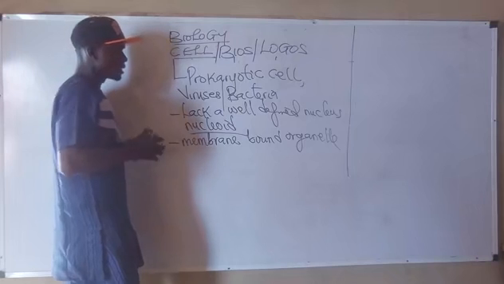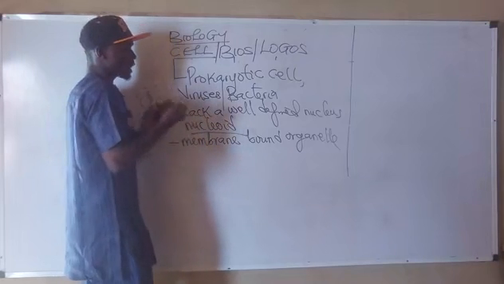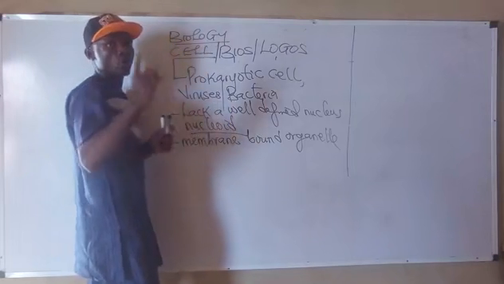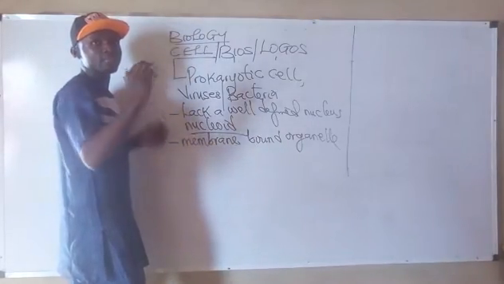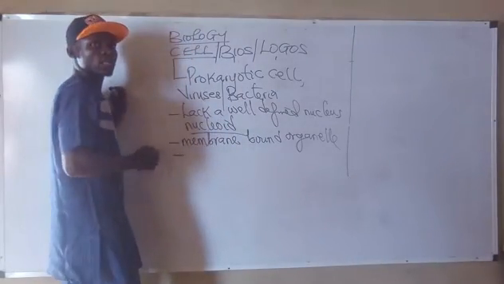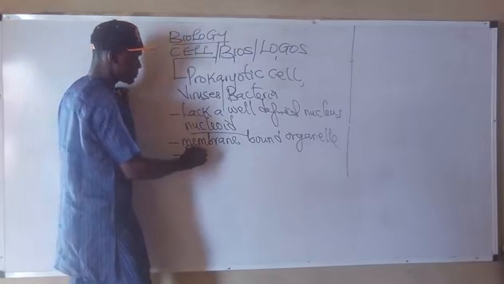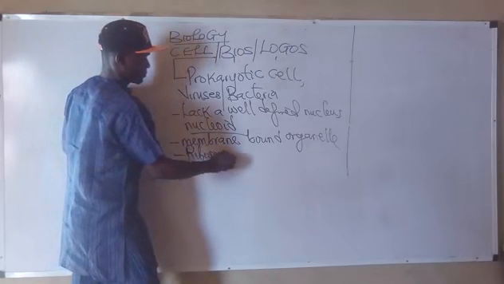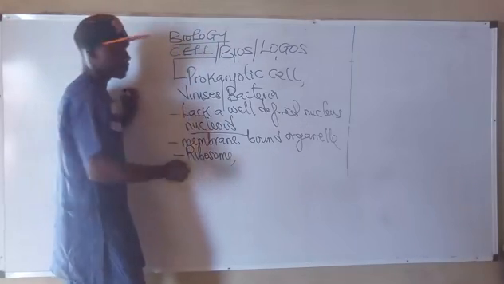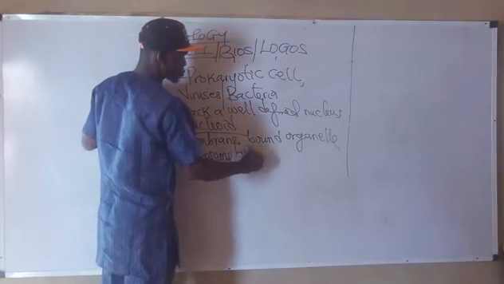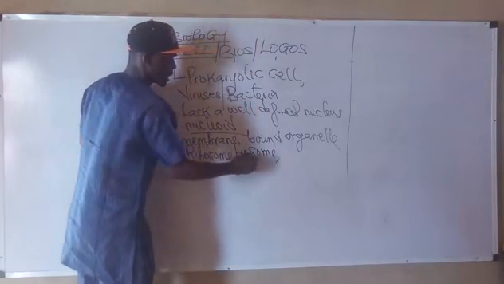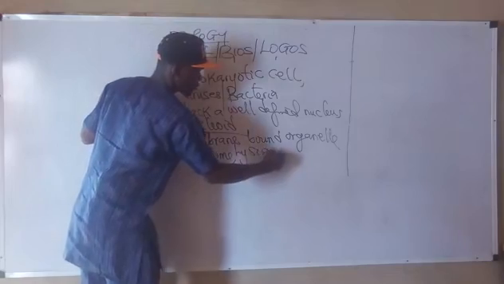Do you understand that? So they lack a membrane-bound organelle. All right. It means that they lack ribosome. They lack lysosome.